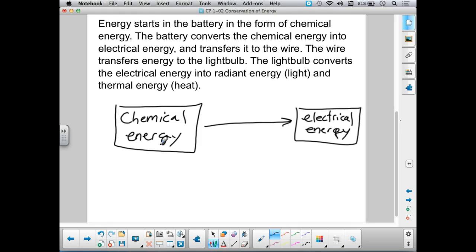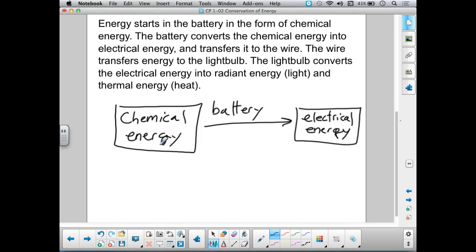There's my box for electrical energy. And I think about what is the object that is doing that? What physical object is that happening in? It's the battery. So I just label this arrow with the battery. Okay, and the battery is taking some chemical energy, turning it into electrical energy.